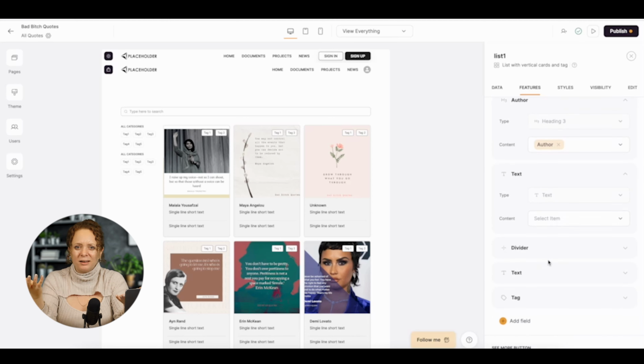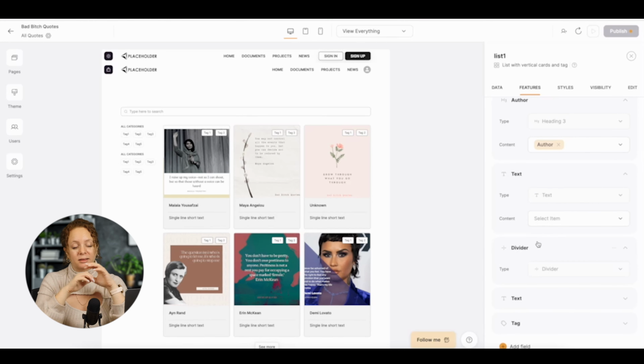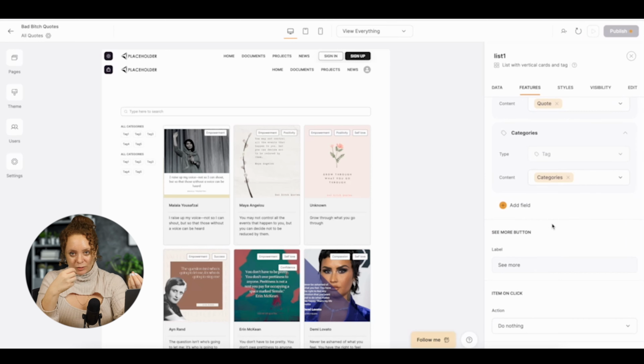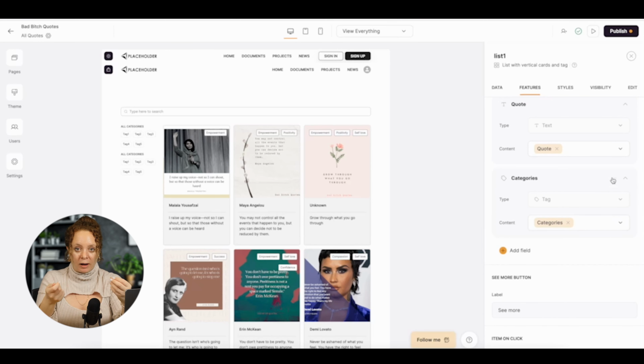Duh, yeah, that makes sense, but I didn't think about it. So what you have to do in a case like this in Softr is map out the author to the author, the title to the title, the text to the text, the image to the image, etc. I did that, it took like a second, and suddenly my quotes were showing up on the website. How exciting. Next, I set up the filters for this list.